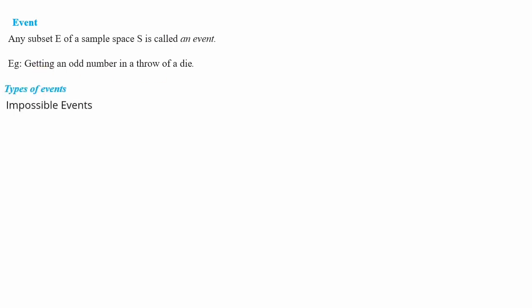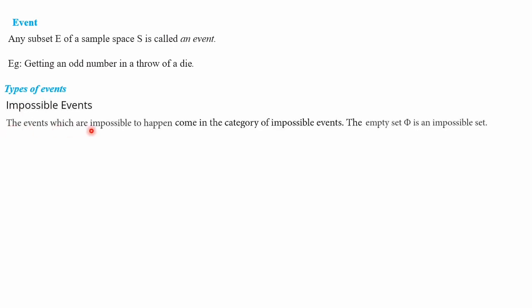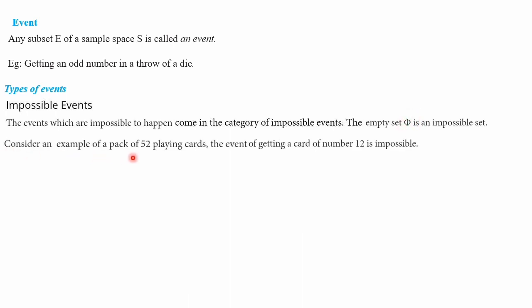Types of events. Impossible events. The events which are impossible to happen come in the category of impossible events. In simple language, events which are impossible to happen are called impossible events. Impossible events are represented by the symbol phi. Just to take an example, in a pack of 52 playing cards, from a deck of cards, the event of getting a card number 12 is impossible.